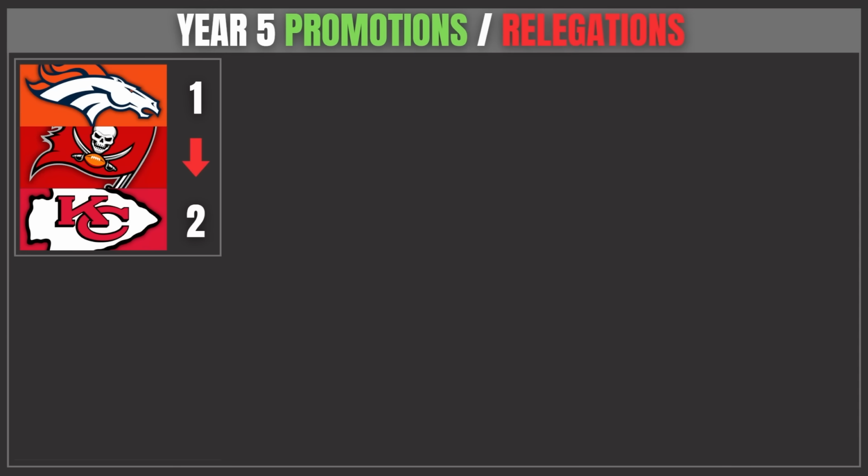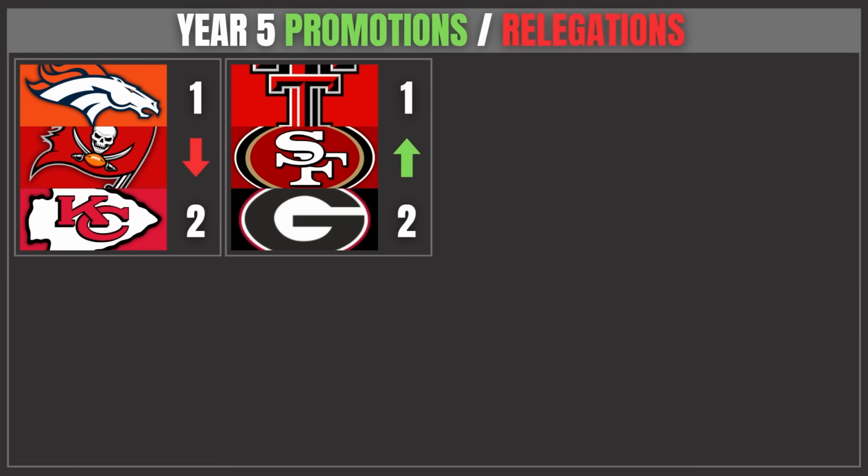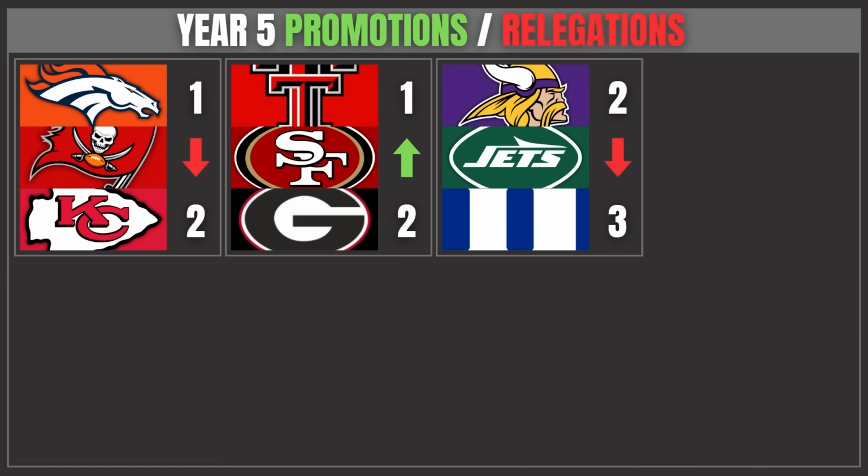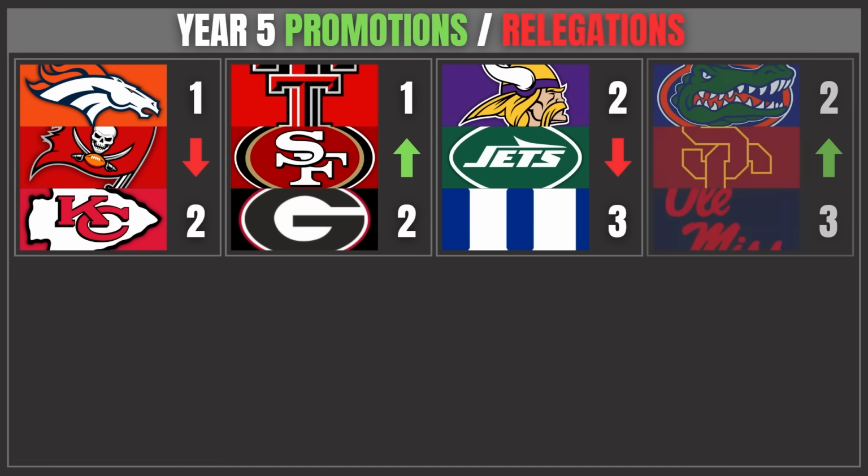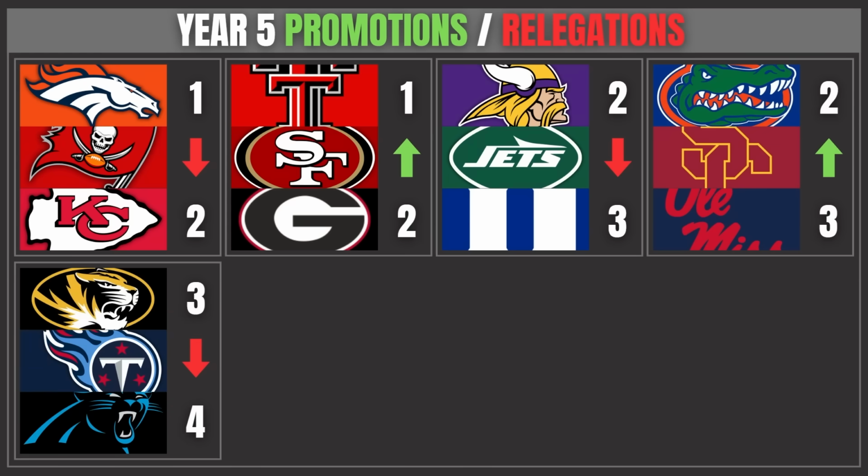The closing recap of year 5 promotions and relegations. Down goes the Broncos, Buccaneers, and Chiefs down to the Super. Joining the Premier to end it today, Texas Tech, San Francisco 49ers, and the Georgia Bulldogs. Into the Power League of college football, the Vikings, the Jets, and back are the Duke Blue Devils. But into the NFL will be the Florida Gators, again the USC Trojans, and the Ole Miss Rebels. Surprisingly enough, into the Standard, we have the Missouri Tigers, 2 NFL teams, the Tennessee Titans, and Carolina Panthers.